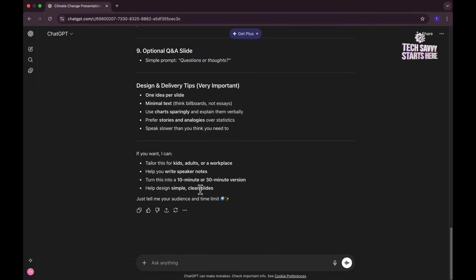And it even gives you prompts that you can use to refine it, depending on the kind of audience you have and how long you have. So this is what I mean by an all-purpose assistant, right? It can handle almost any writing or brainstorming task that you throw at it. Okay, so this is ChatGPT in action for you. And now we are going to go over to the next tool.